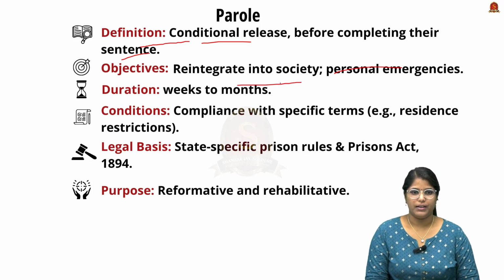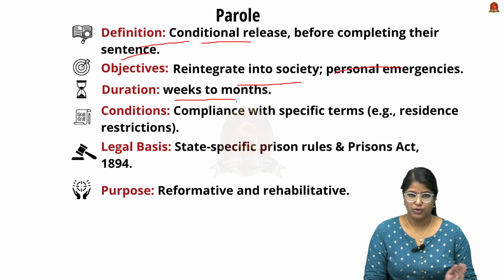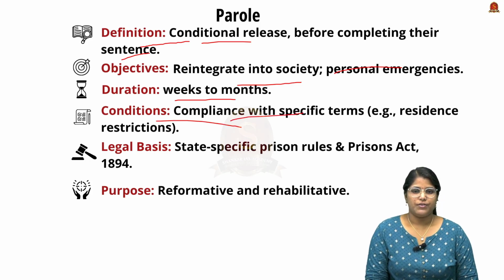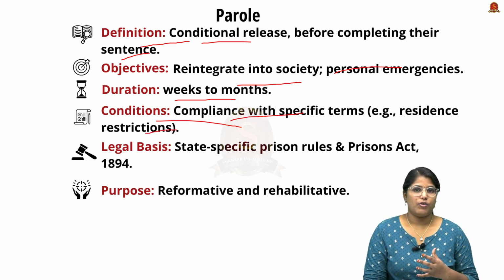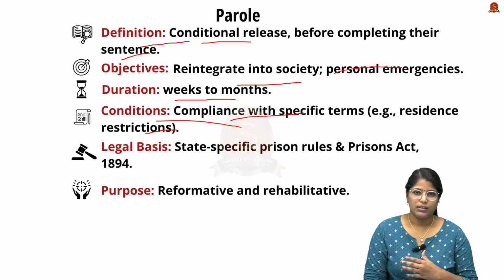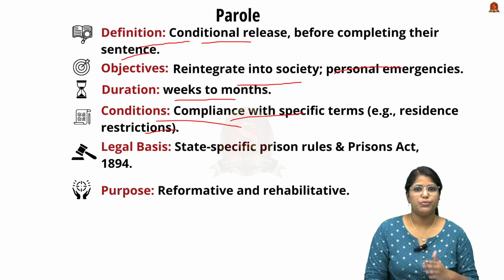This duration varies from weeks to months, and the condition here is they have to comply with specific terms like residence restriction, meaning they cannot move beyond the territory within which they can roam. Secondly, they have to meet the parole officer every now and then, and re-register that they are present within the territory that has been allocated for them.